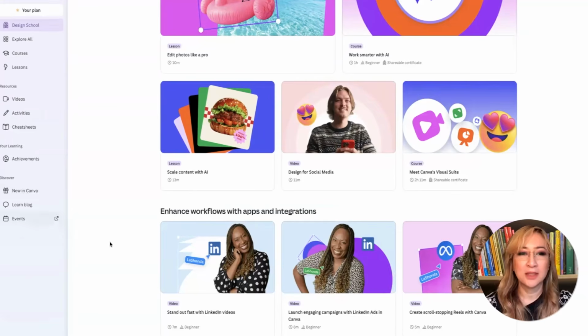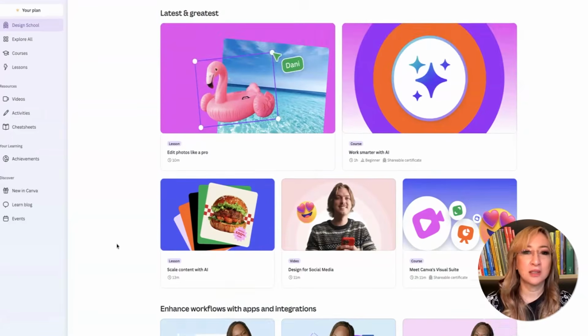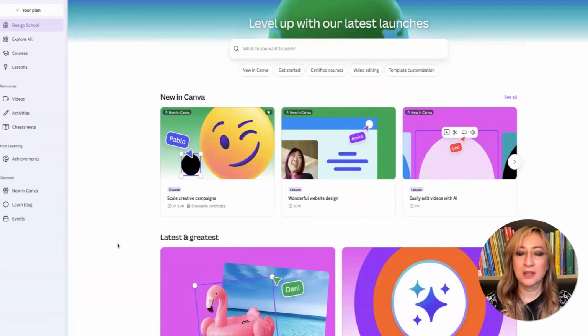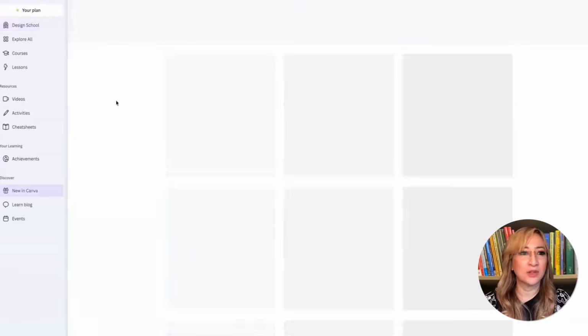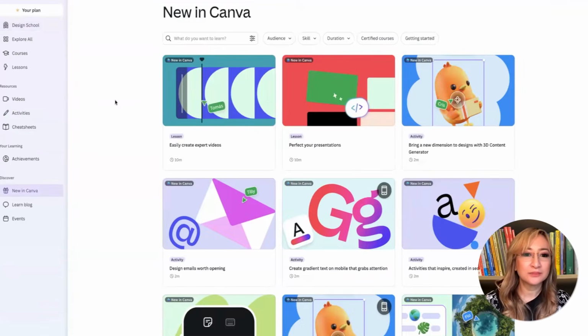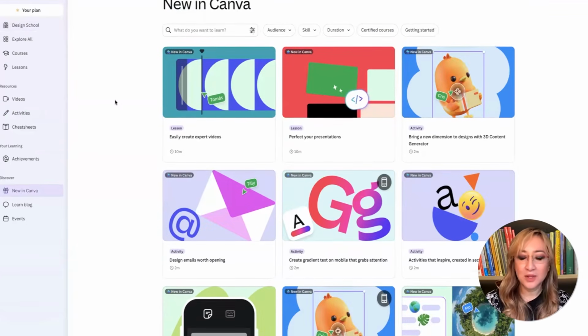Oh, I might have a look at that because at the moment I subscribe to a tool which is creating the shorts for me. Let's go to see all in Canva. So here's see all new. Wow, there's so much here.